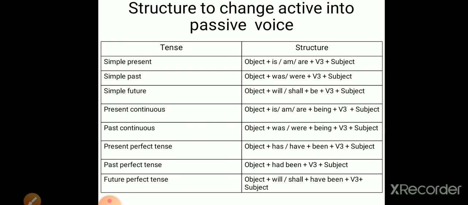See children, you might be able to see that few of the tenses are not visible to you. One is future continuous tense, then the perfect continuous tense is not available, right? Why they are not available or not visible to us? Because these tenses cannot be converted into passive voice. Okay, understood? These tenses won't change, that means there won't be any passive voice for these tenses. Clear?